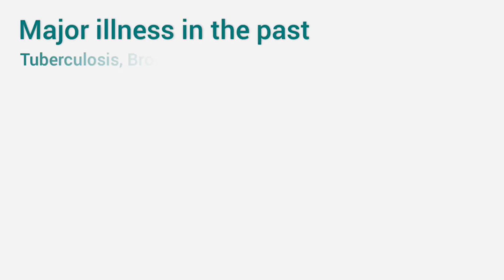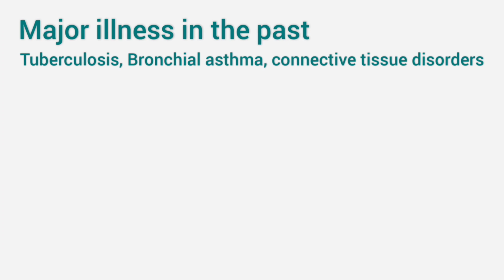Before we go to the next segment, that is the past history, it is a good habit to ask about the history of comorbidities, especially history of hypertension and diabetes mellitus. Then we will shift to the next segment, that is the past history. In the past history, we will be asking if the patient has any major illness in the past, especially tuberculosis, asthma, any connective tissue disorder, etc.